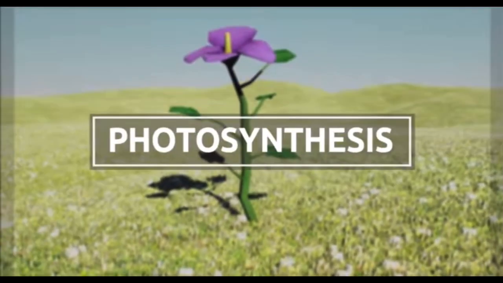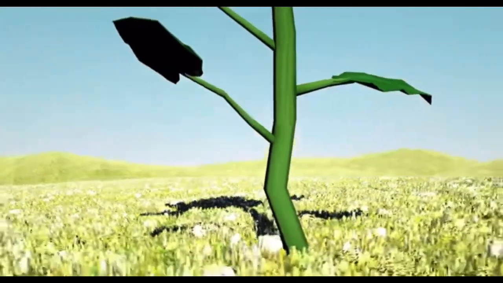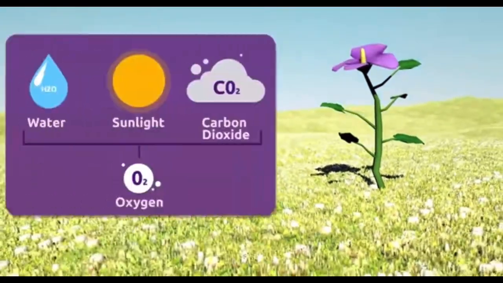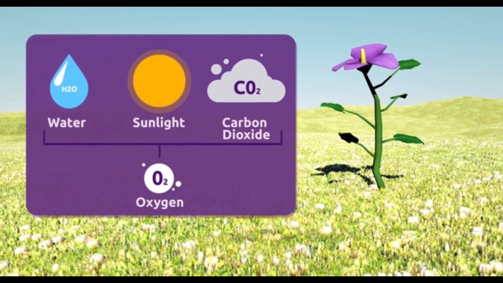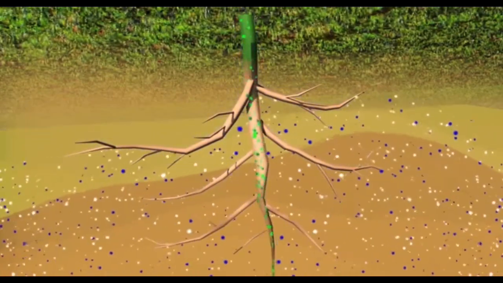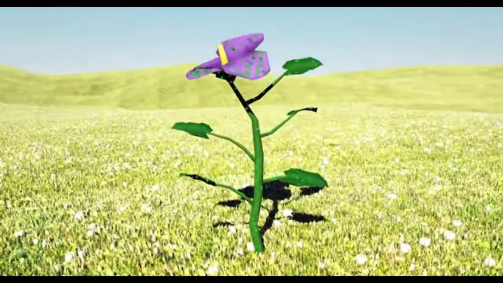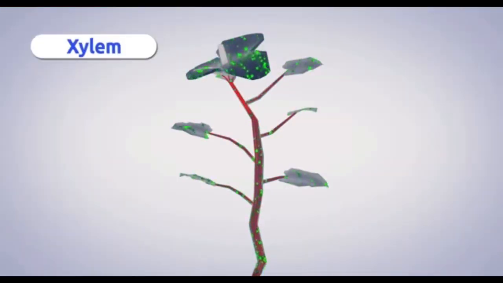Photosynthesis. Photosynthesis is a process during which plants make their own food. During this process, plants transform water, sunlight, and carbon dioxide into oxygen. The photosynthesis cycle starts with plants absorbing water and mineral salts from the soil through their roots. This fluid mixture is called raw sap. Raw sap flows up the roots to the stem and travels through the rest of the plant to the leaves with the help of woody transport tissues called xylem.